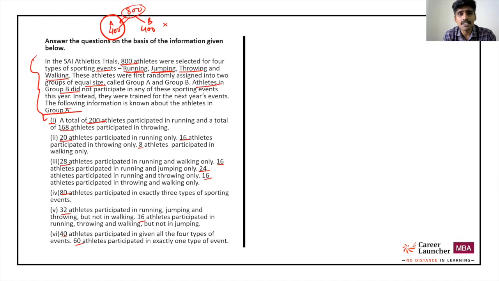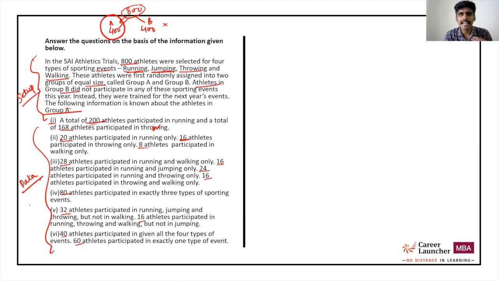Also, this doesn't seem to me like it is very complicated or complex in the sense of solving it, because every point is giving us the number of athletes that are participating in some kind of events and not participating in some other kind of events. So that is very clear. So I just took a look at the 6 points. Now the number of points that are following the setup, this first paragraph is what I call the setup. This is the data given for us to be able to solve the question. The number of points that are following the setup are only 6.